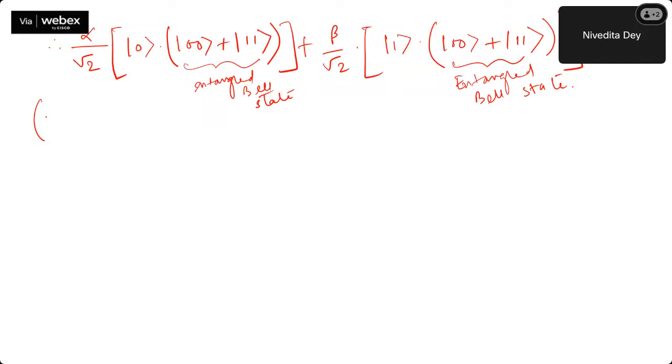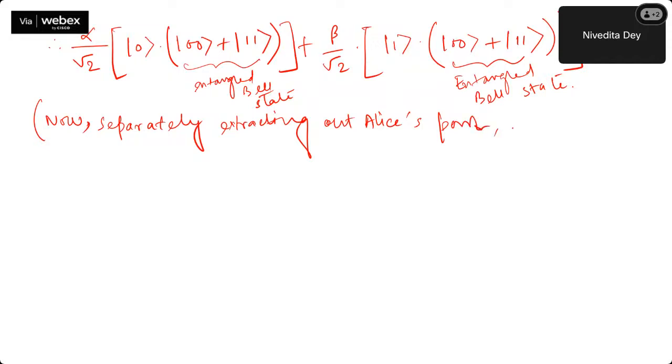Okay. Now separately, what do I want to do? I want to apply a CNOT, which is a part of qubit 1 and qubit 2. So likewise, I will do a bit of change in the configuration. My target is so that I can see the effect of applying the quantum gates very easily. So that is my target. Now separately extracting out Alice's part. Alice's part means qubit 1 and 2 part. Equivalently, we can write it this way.